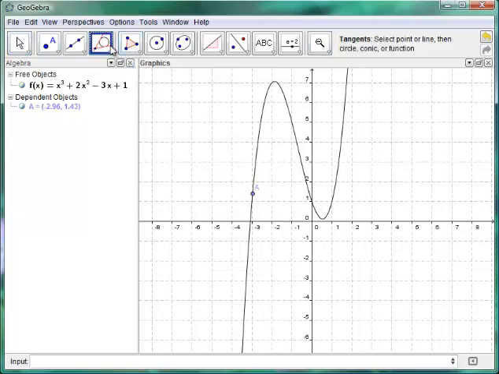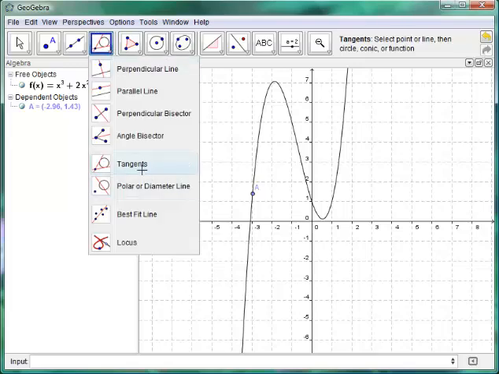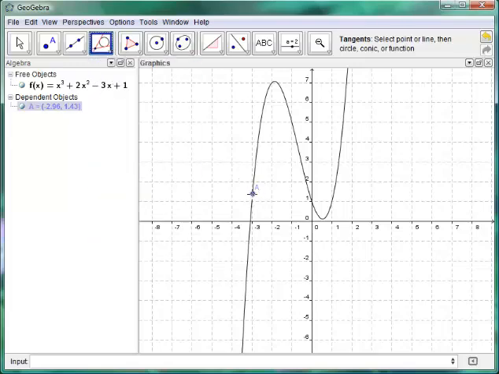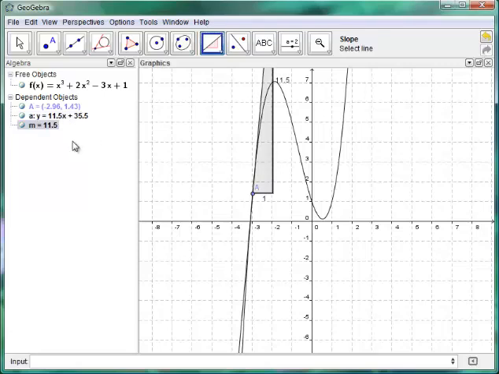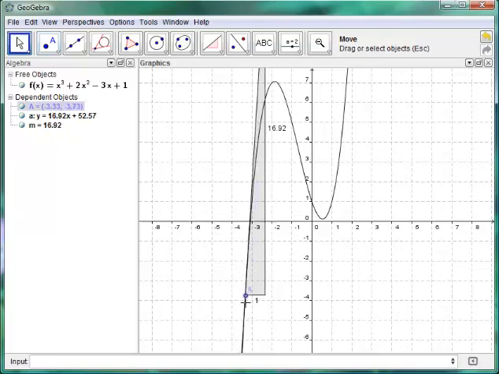So let's take a look at what our slopes of tangent lines look like as a function is increasing versus decreasing. What I want you to keep your eye on is this value here as I move along the curve. Let me start down here, starting to the left. Right now my slope is positive.